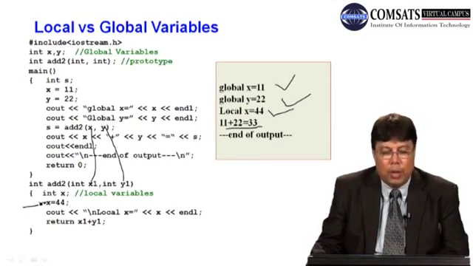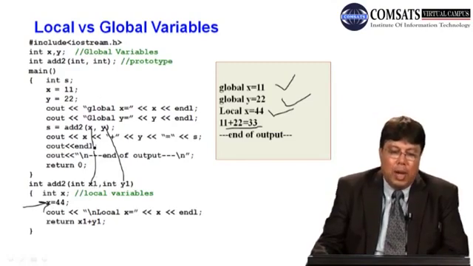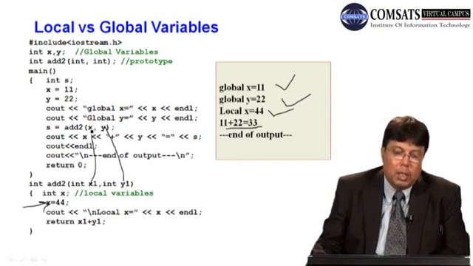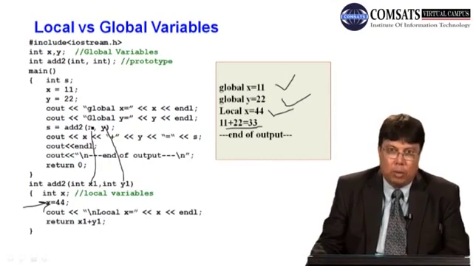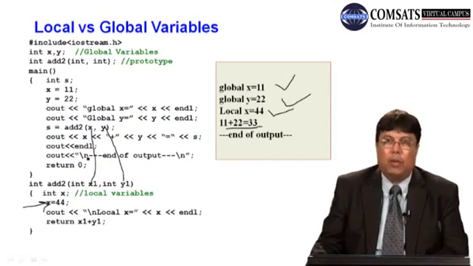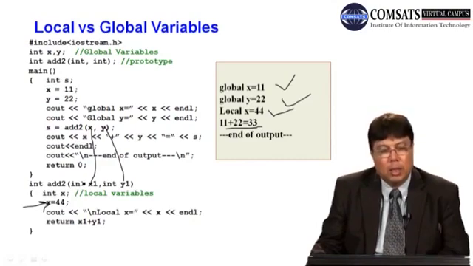But the contents were available here, why? Because we have passed these contents as an argument. So the formal arguments received what was passed as the actual arguments. So data was there in the formal arguments, passed on through the actual arguments.